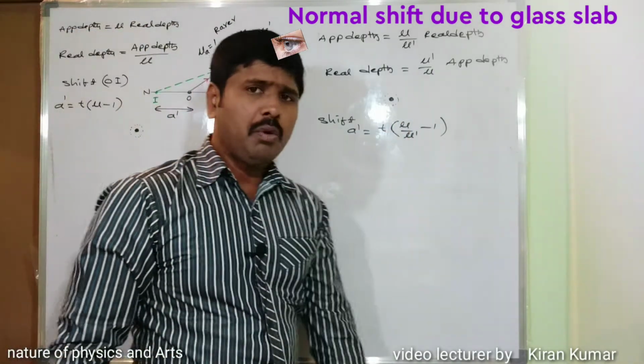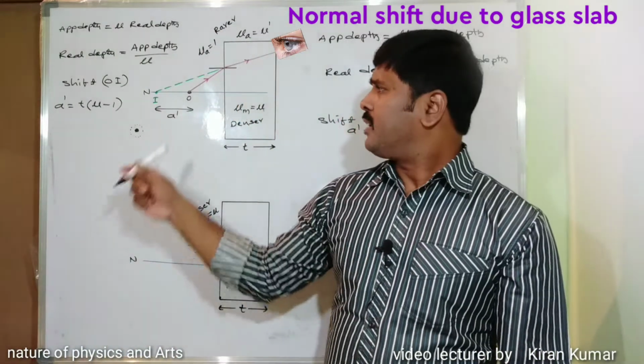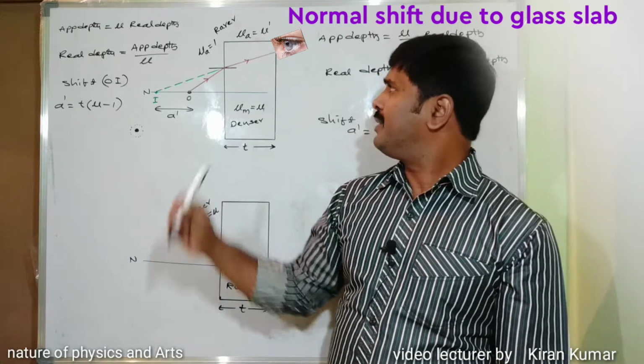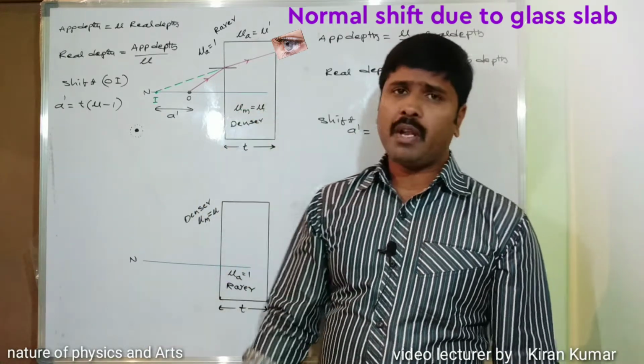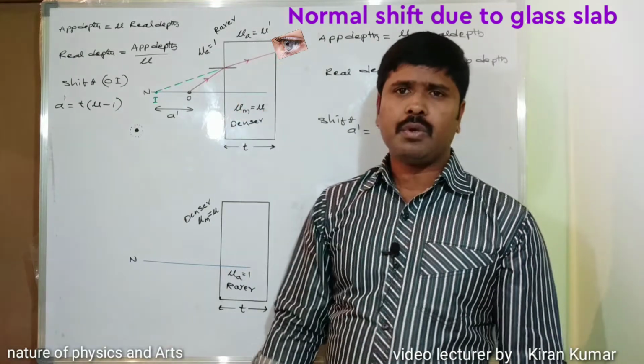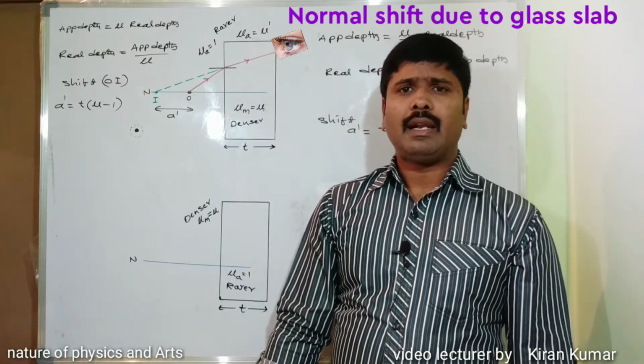These are the equations when light is traveling from the rarer medium to the denser medium, that is, the object is in the rarer medium and the observer is in the denser medium, because here the observer is very close to the rectangular glass slab.